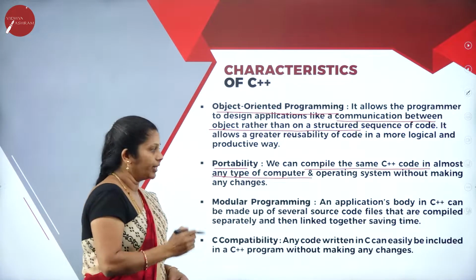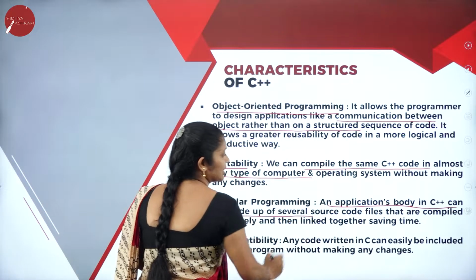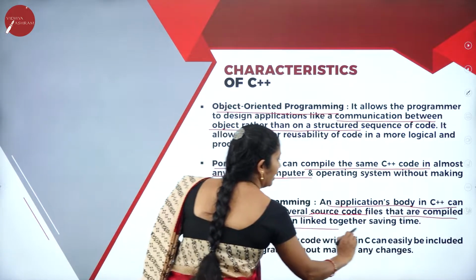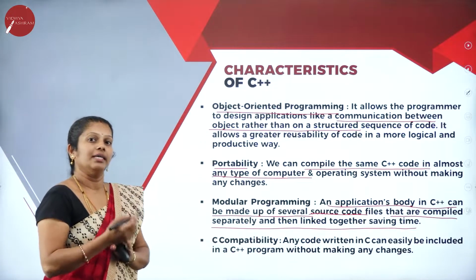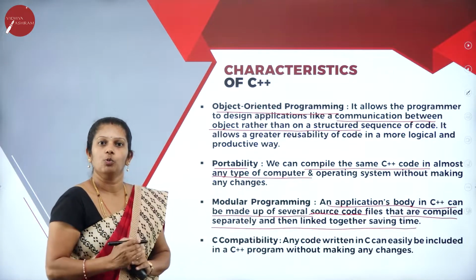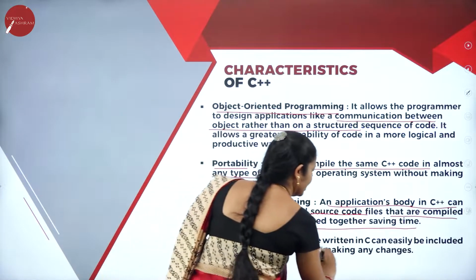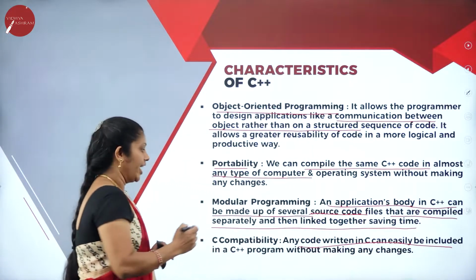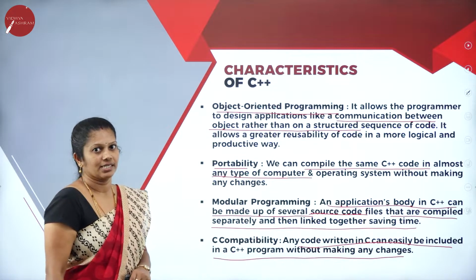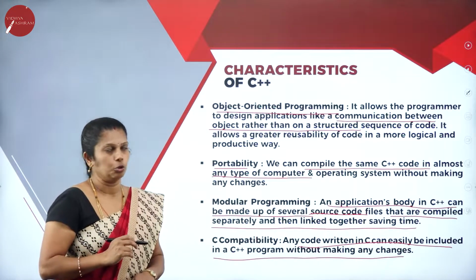Modular programming, as I already told you: the application body in C++ can be made up of several source code files that are compiled separately and then linked together afterwards. It means that I can divide a large program into small units and then solve it. And C compatibility: any code written in C can easily be included in C++ programming without making any changes. Without making any changes, the same program can work in C++ also.